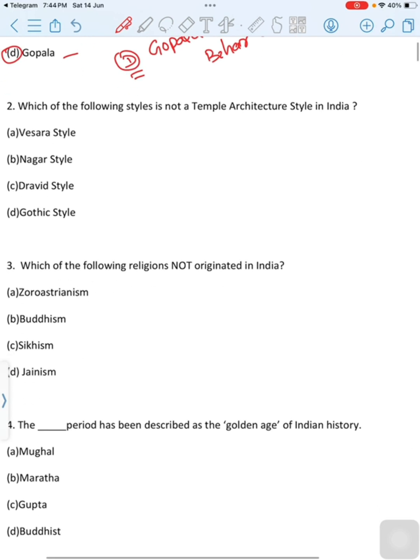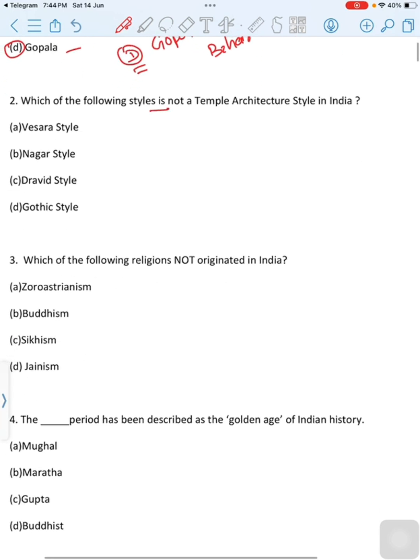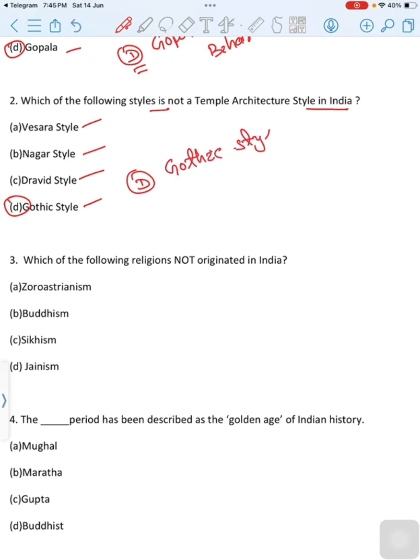Move to next question. Which of the following styles is not a temple architecture style in India? First option is Vesra style, second option is Nagara style, third option is Dravida style, last option is Gothic style. Then correct option is option D, Gothic style. Gothic architecture is a style that flourished in Europe during the High and Late Middle Ages.